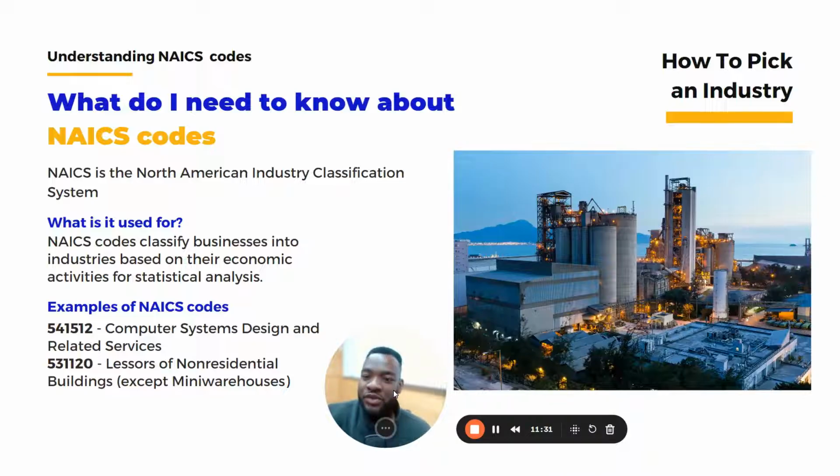So we have examples of NAICS codes. We have two examples here. The NAICS code is usually a numerical value. Here you have computer systems design and related services.